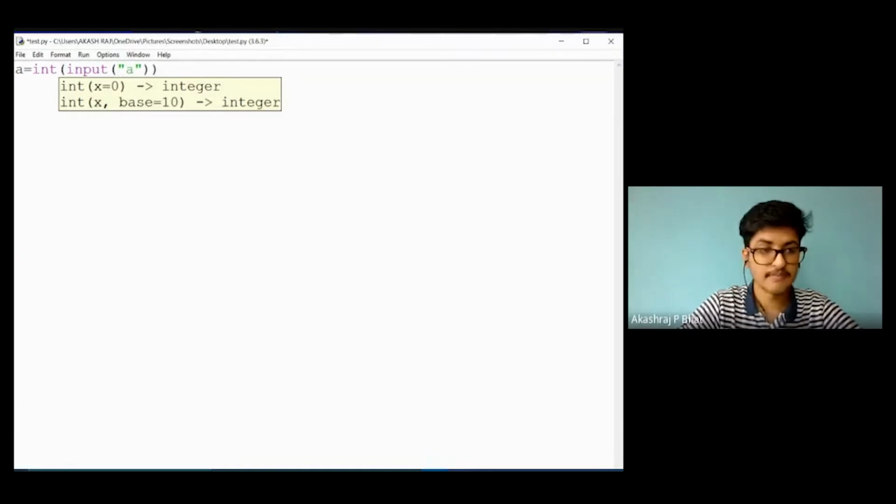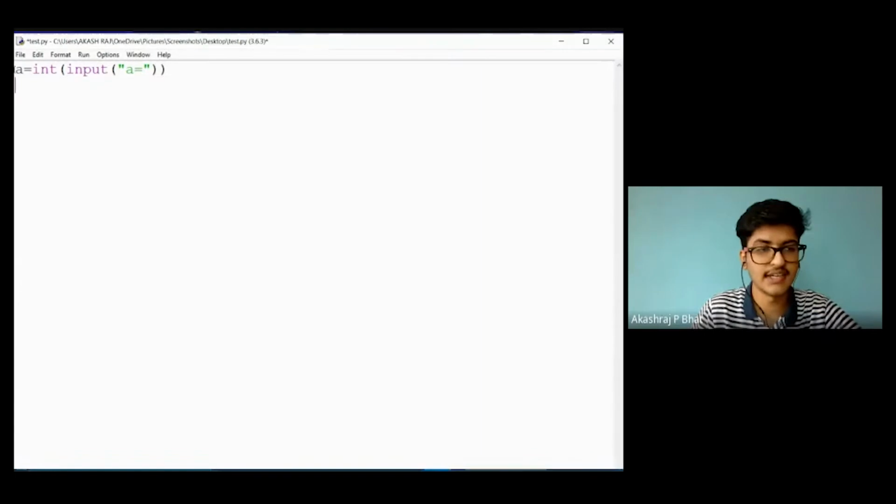I will say a is equal to, and as we need two variables here, because we need to check the greatest of two numbers, I'll change the variable name. Now I'll use an if statement.